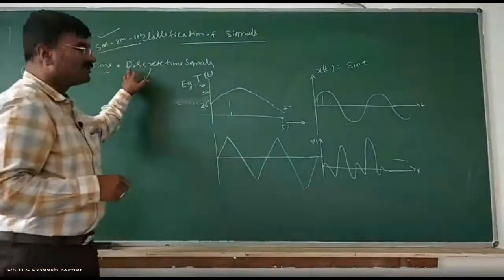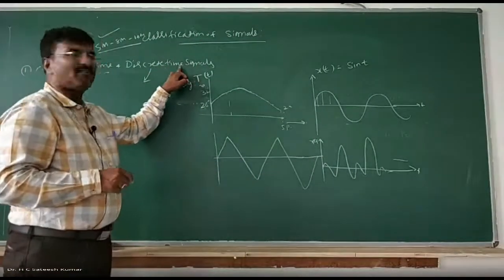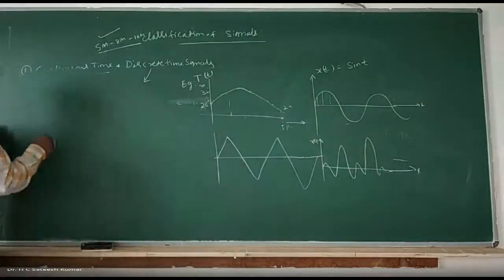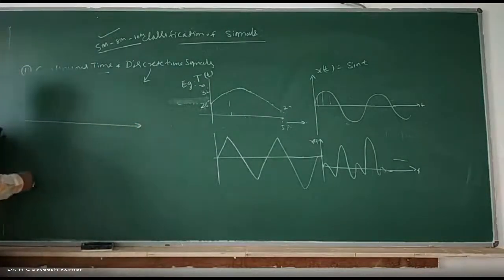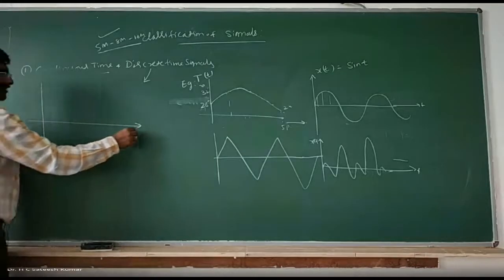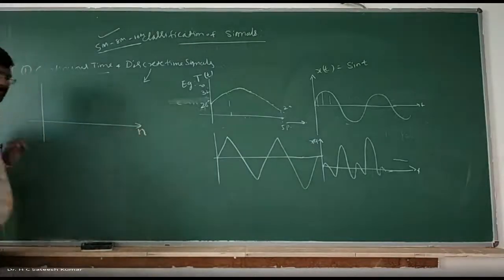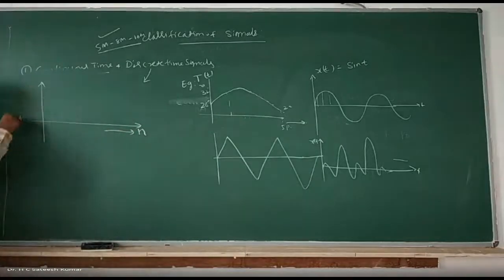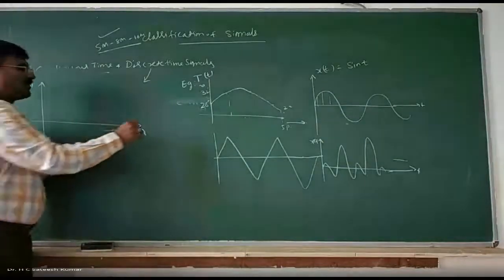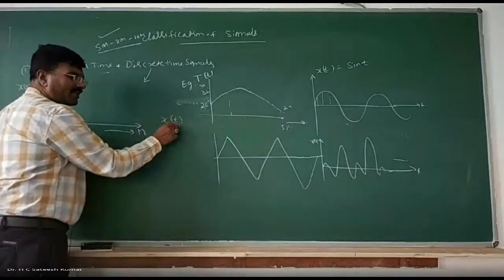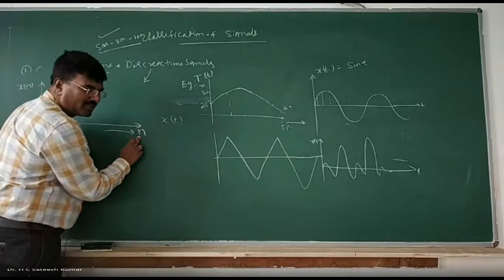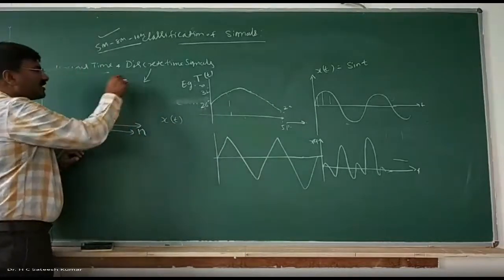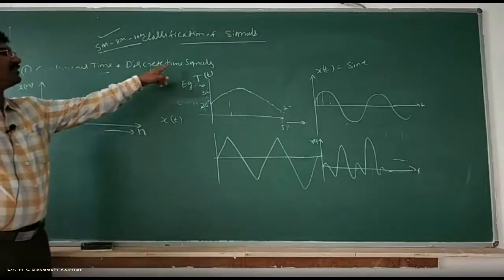Now let us talk about discrete in time. Discrete in time means it can take integer values of time only. Whenever we say discrete time, the time is represented by the number n. So n is the time here, and this representation is x of n. A continuous time signal is represented by x of t, where t can take any value, but n can take only integer values, because it is discrete in time.